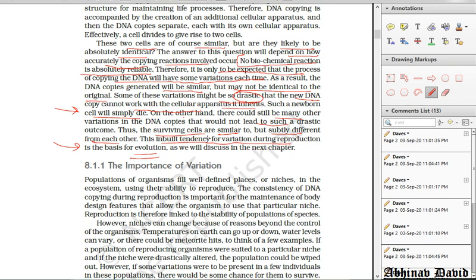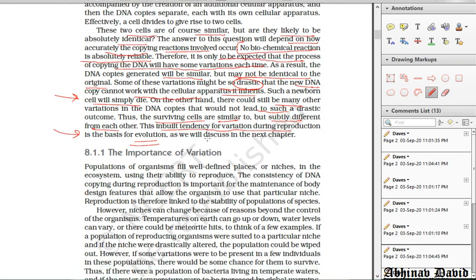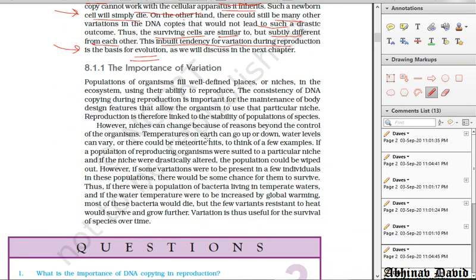So why do the variations take place, or when do the variations take place? The variations take place during the DNA copying. Okay, so why do the variations take place? Because no biochemical reaction is absolutely reliable. Now let us see what is the importance of variation.